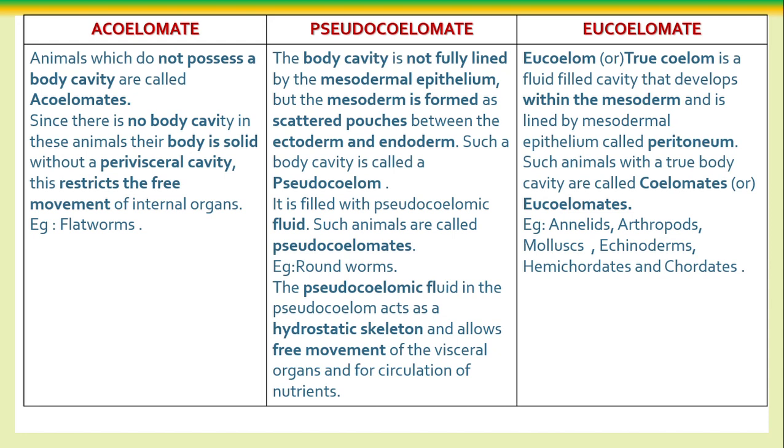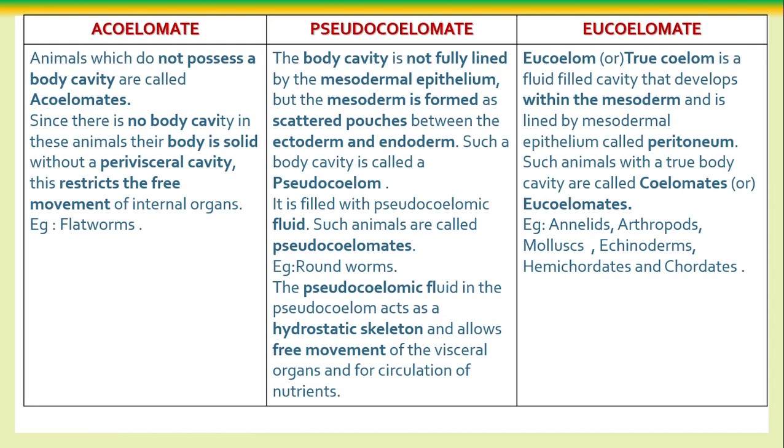Here the body cavity is not fully enclosed by the mesodermal epithelium, hence they are called pseudocoelomates. Here the mesoderm is formed as scattered pouches between the ectoderm and endoderm, not fully covering the coelomic cavity. Such a body cavity is called the pseudocoelom, and those organisms are called pseudocoelomates.